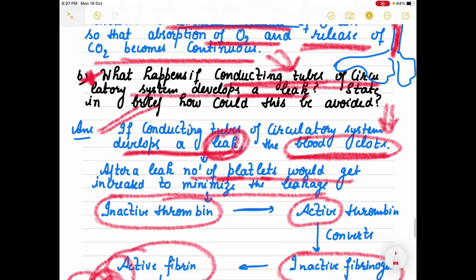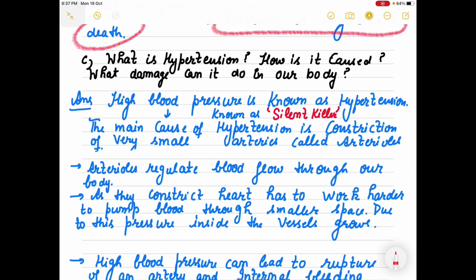What is hypertension? Hypertension means high blood pressure. Hypertension is a term which always refers to high blood pressure, and it is also known as the silent killer. The main cause: now see, this is your blood vessel area. Now this blood vessel area changes and becomes this much. Will it put some kind of pressure? Definitely it is going to put pressure.